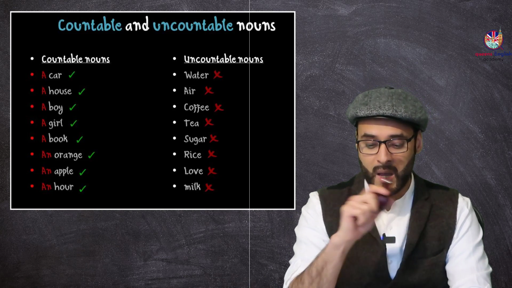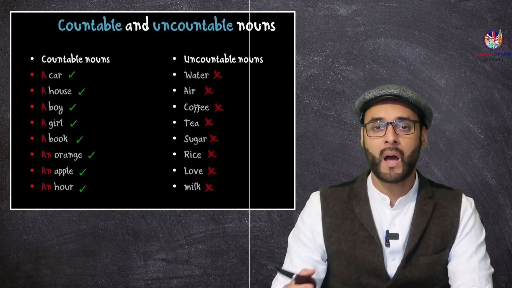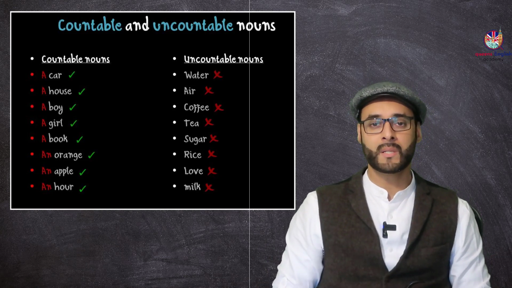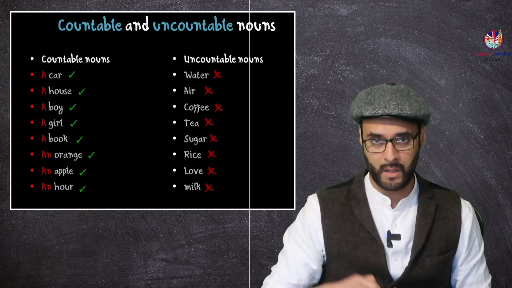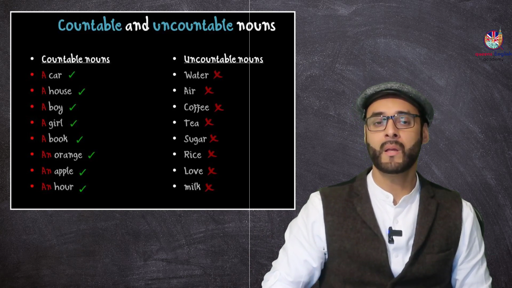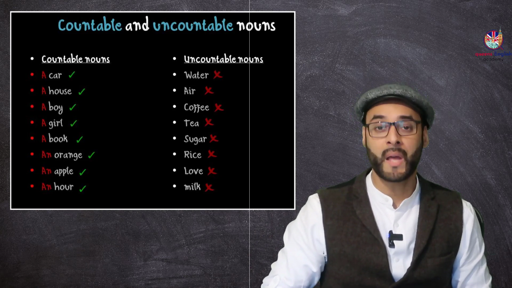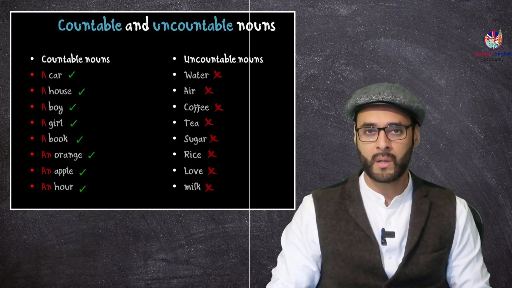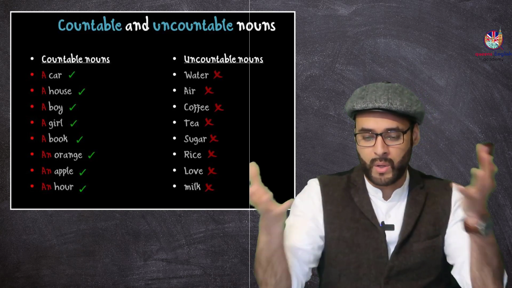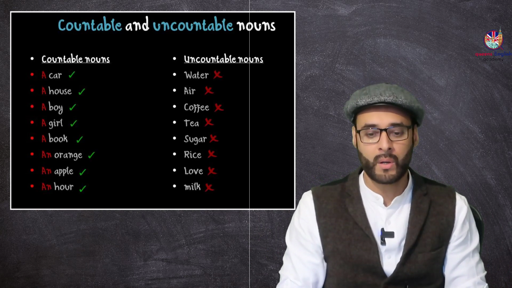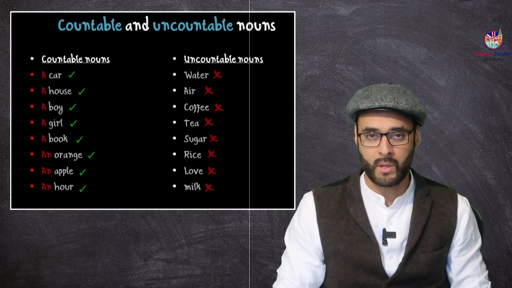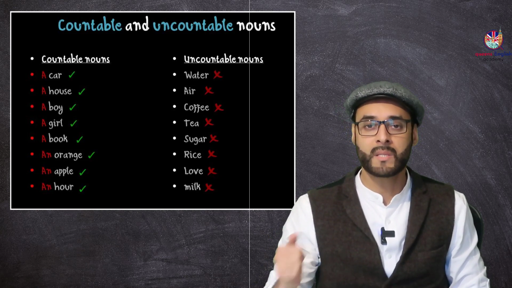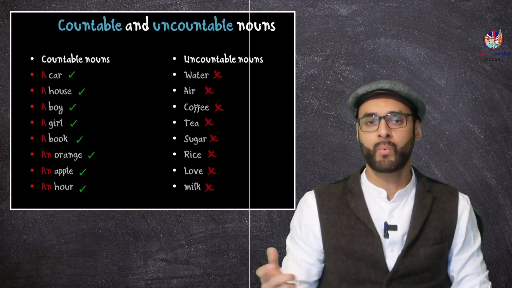But we don't say a water. I can say to you in English, give me an apple. Give me an egg. But can I say give me a water? A water means one water. Can you count water? No. So we don't use it for water. We can say give me a glass of water. Give me some water, but not a water.